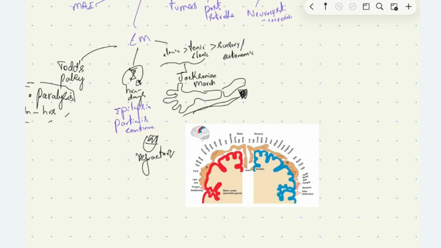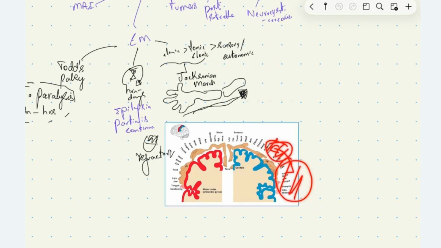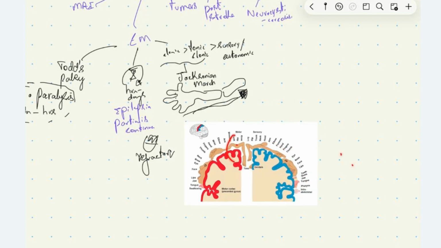One example for Jacksonian march is the march of manifestations from the face to involving the ipsilateral upper limb, ipsilateral lower limb, contralateral lower limb, and then contralateral upper limb. Like this, it may progress. This is called Jacksonian march.